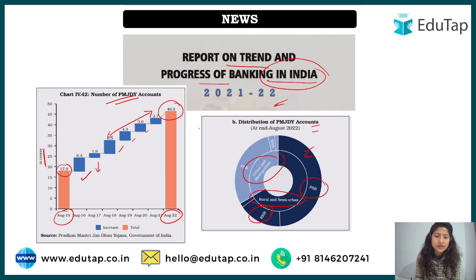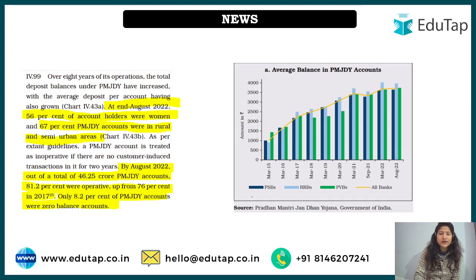There also we have PSBs and RRBs where these accounts have been opened, but the maximum portion is in rural and semi-urban areas. Okay, so this was the graph, and there is one more data point that is important. It says that at the end of August 2022, 56% of account holders were women.